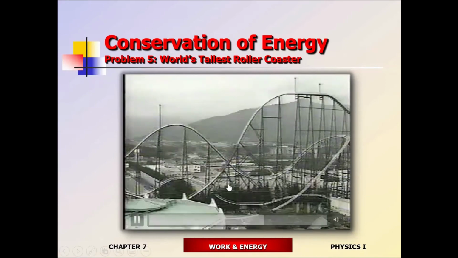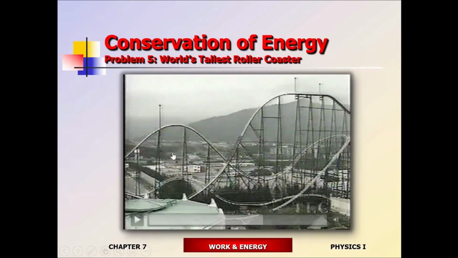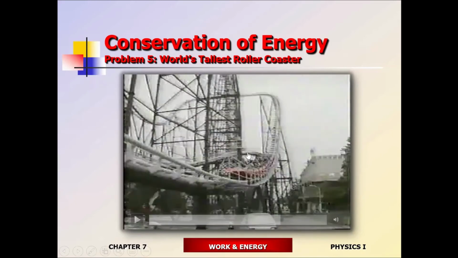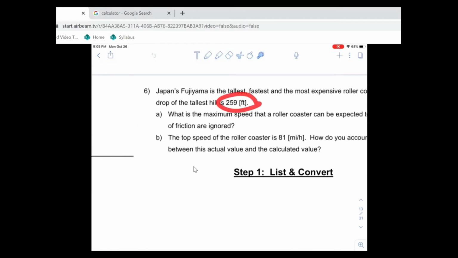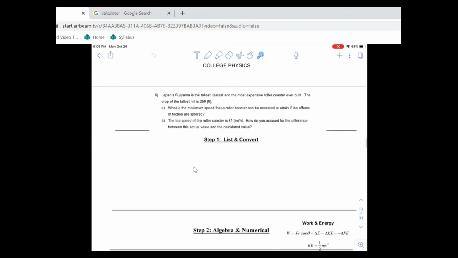Okay, so what do we know? The highest drop is going to be 259 feet high, and at the bottom, the top speed is going to be 81 miles per hour. Let's check to see if the numbers check out. The tallest hill is 259 feet, and the top speed is 81 miles per hour. Okay, so let's just set this up.